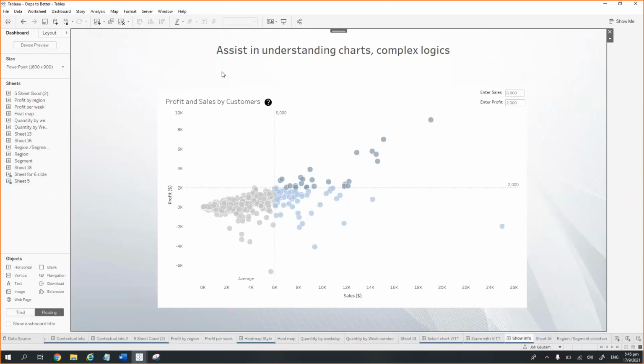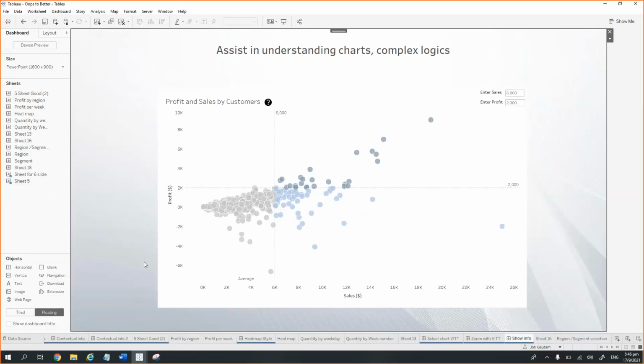Now it can be argued that this thing can also be done with the help of the show hide buttons. So yeah, I completely acknowledge that, that this can also be done with the help of the show hide button, but it depends which method you find easy and then work on it.